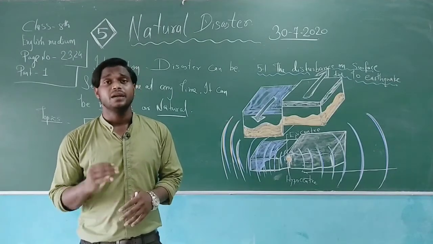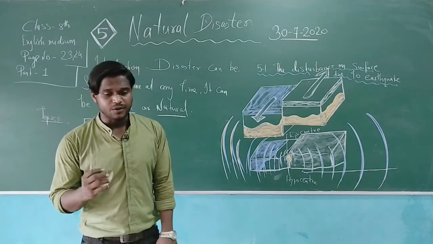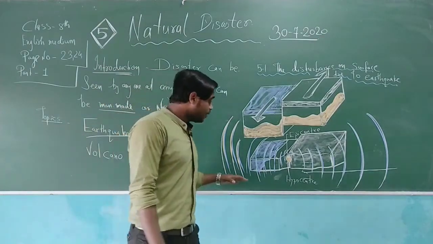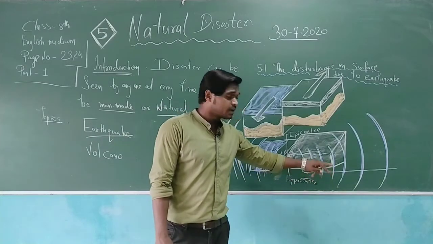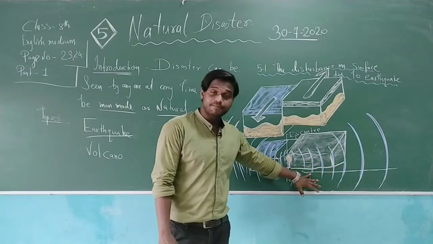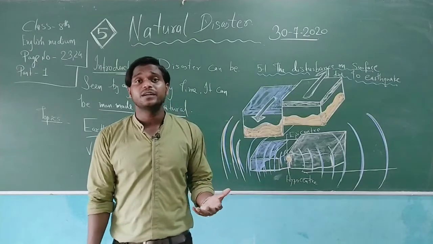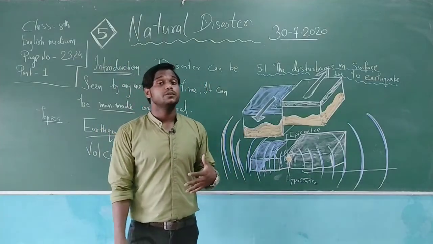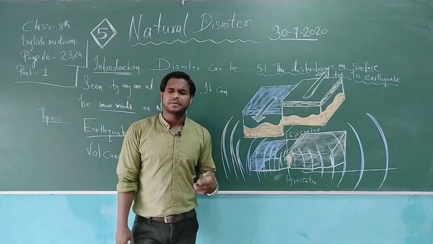The first is the earthquake caused by volcanic eruption. Sometimes, my dear student, down below the surface of the earth crust there is lots of pressure, lots of magma and lava, and evaporated steam or water. They generate heavy pressure.